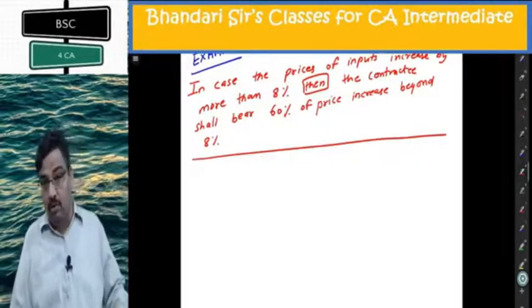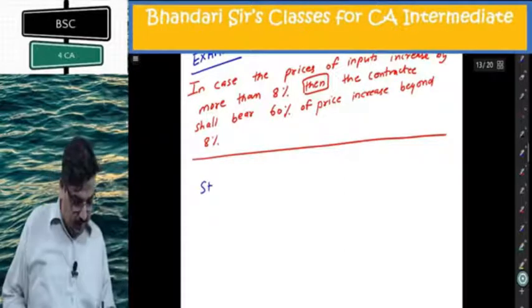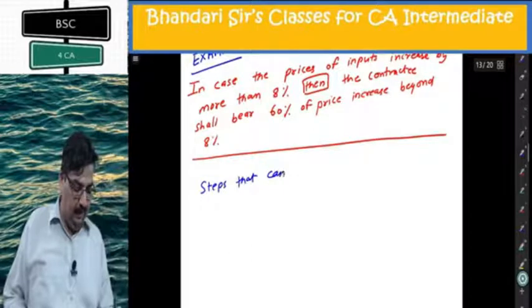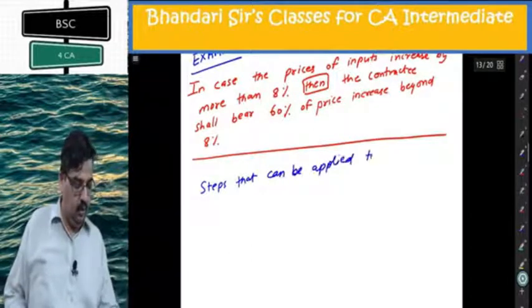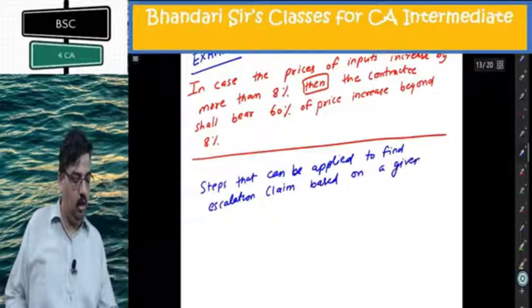You can write along with me the steps that can be applied to find the escalation claim based on a given clause.